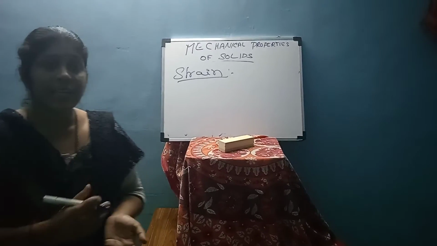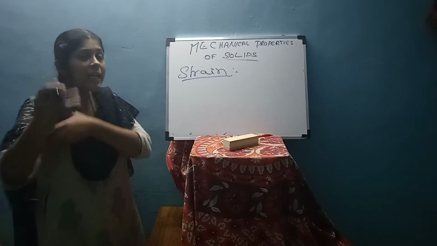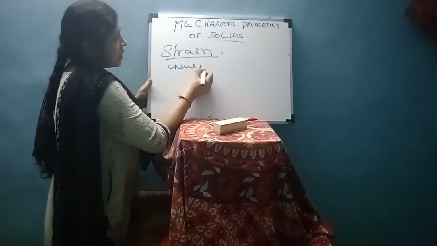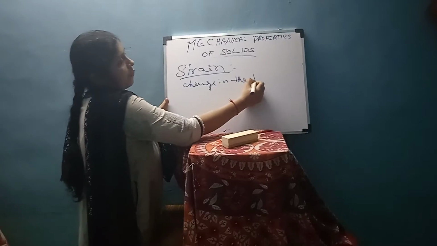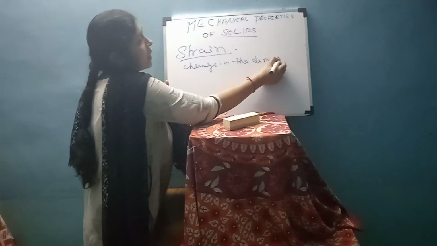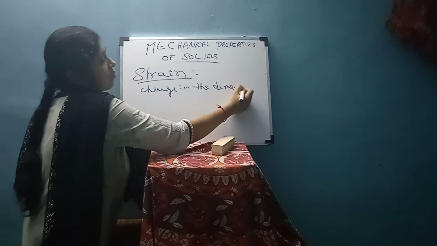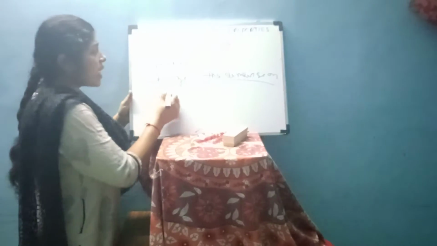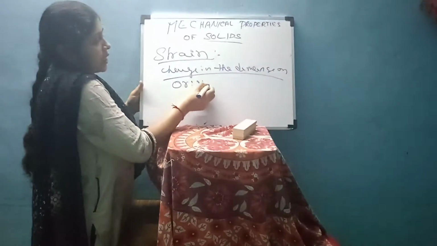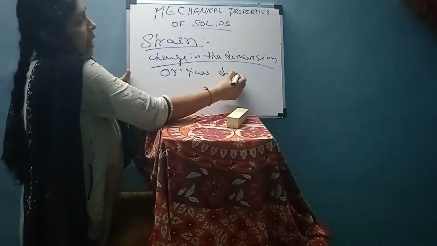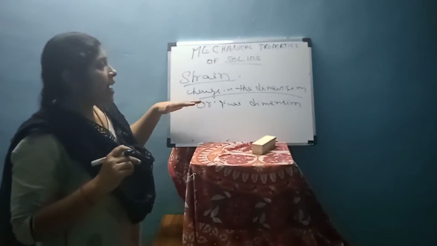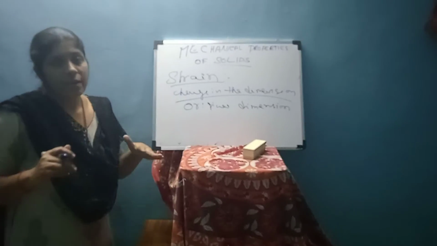So there is some change in the length. Strain means change in dimension, and here dimension means length or volume. Change in dimension divided by original dimension.